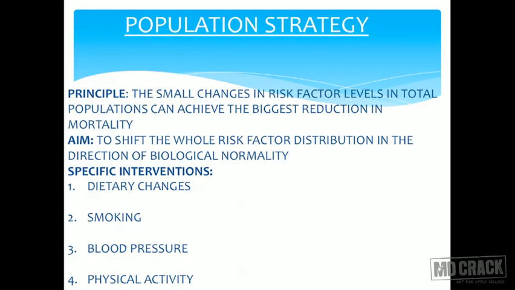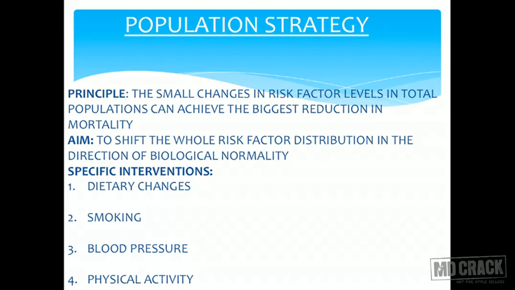Let us see what population strategy here is. The principle is small changes in the risk factor levels in total populations can achieve the biggest reduction in mortality. So this is the principle of CHD. It is very similar to that of hypertension. So don't neglect your morning exercise, don't neglect your evening exercise. Your friends might be telling you are not gymming, there is no change, but some exercise is always better than no exercise. So even if you reduce your blood pressure by say 2 or 3 mm of Hg, that is a significant decrease on a larger scale.